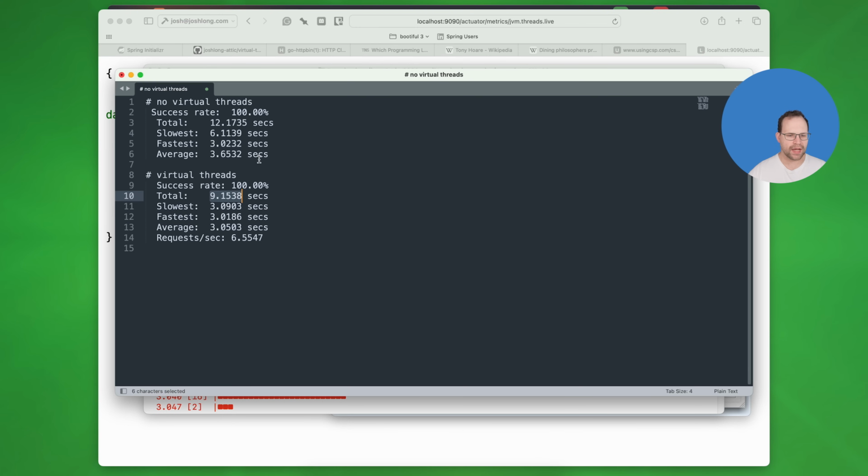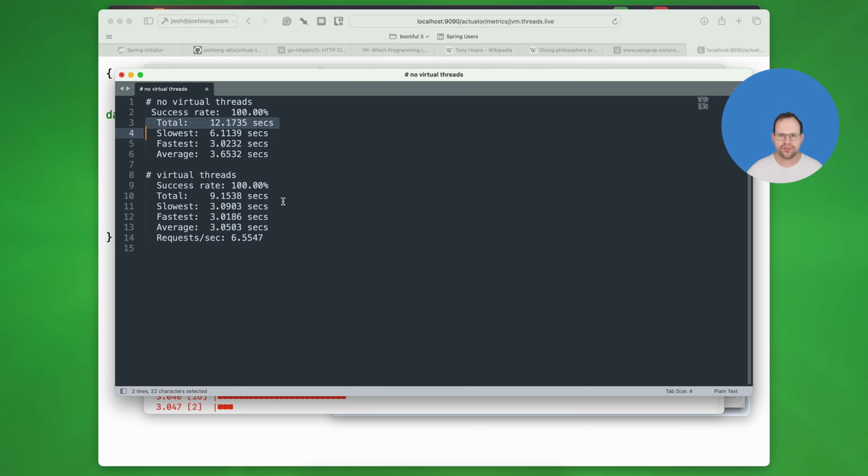The total time, 9.15 versus 12.17, right? Full 3 seconds and some change more to run without virtual threads. And it's the same number of requests. So now extrapolate, right? This demo obviously is a little forced. That's the point. It's a demo, but you can see what happens given predictable contention, what the effect on the runtime is. This is an amazing result.